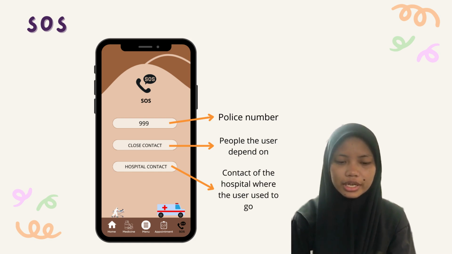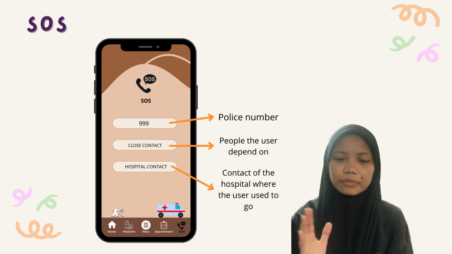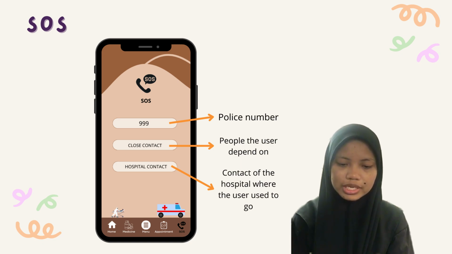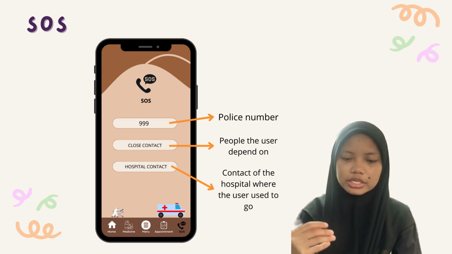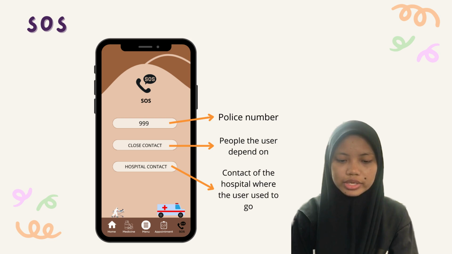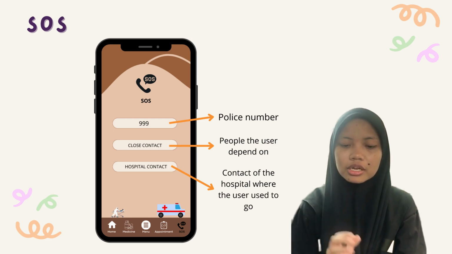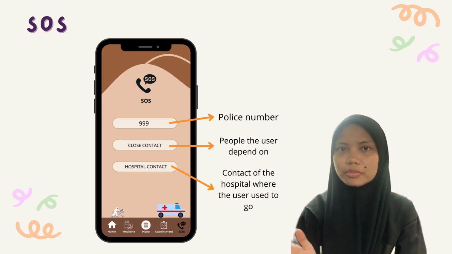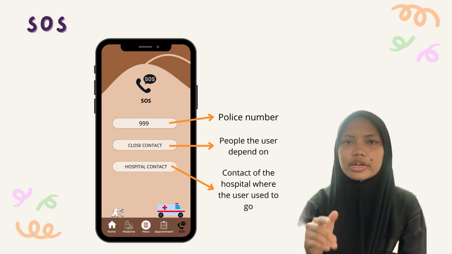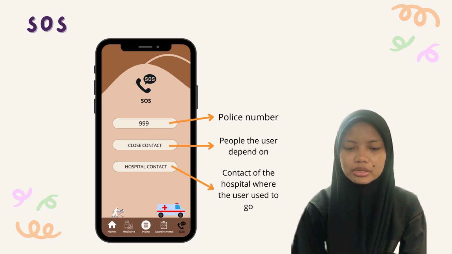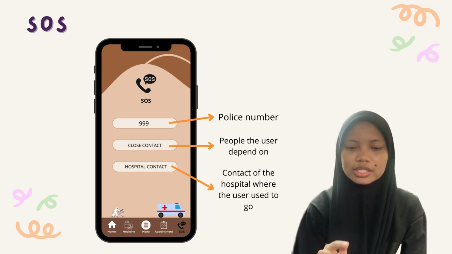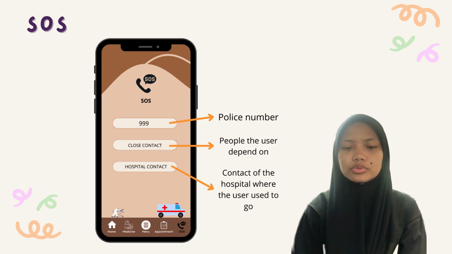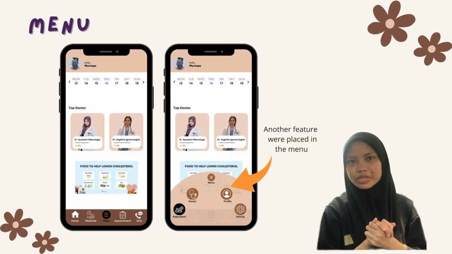In this feature, there is 999 for the police number. Next one is close contact, which is the people that the user depends on or is close with. Next one is hospital contact, which is the contact of the hospital where the user used to go for their checkup appointment. The user can directly press any button of this choice and it will directly call the person they choose.